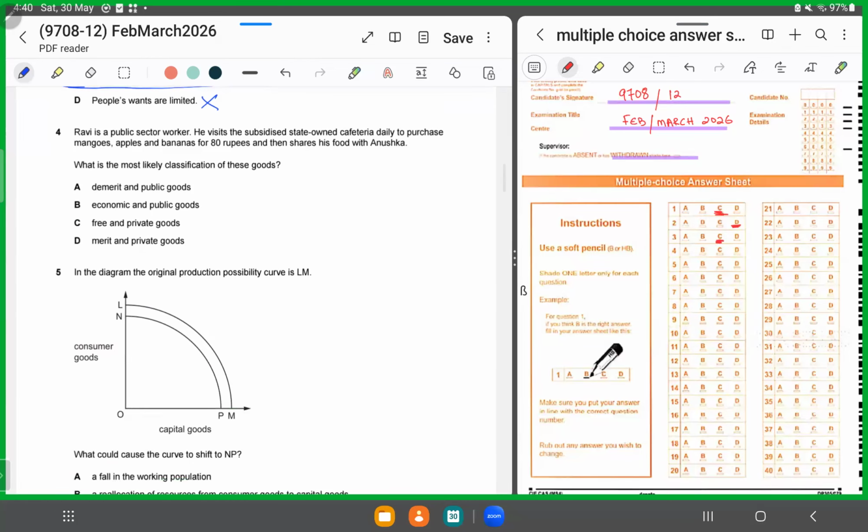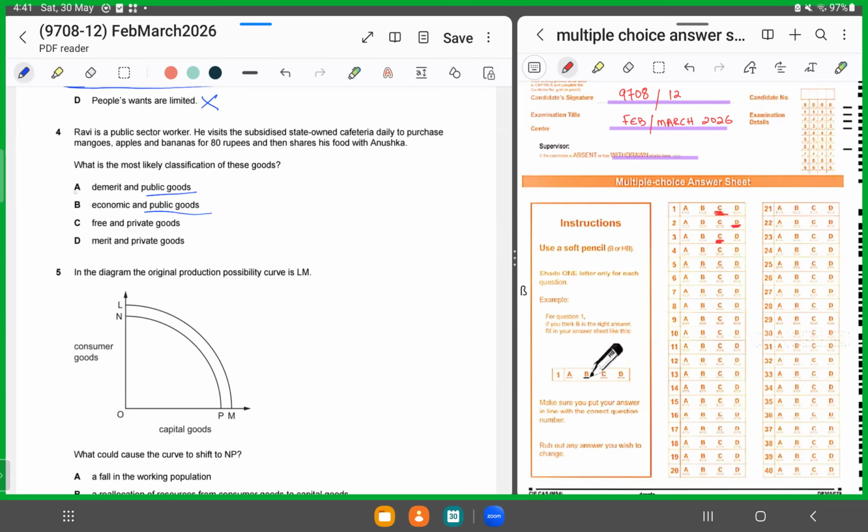Number 4. Ravi is a public sector worker. All right. So he works in any government office or a public organization. Right now, he visits the subsidized state-owned cafeteria daily to purchase mangoes, apples, and bananas for 80 rupees and then shares his food with Anushka. What is the most likely classification of these goods? Now, he is buying goods on his own. So that means it has to be private goods. So it cannot be public goods because public goods talks about two broad features, non-excludability and non-rivalry. It's not being provided by the state, he's paying for that, right?